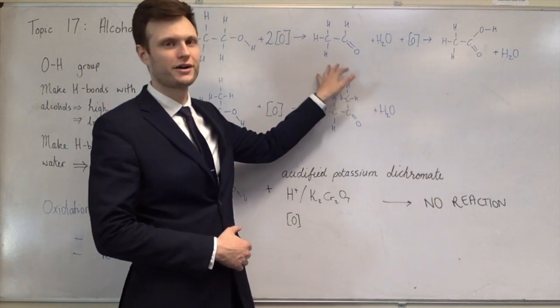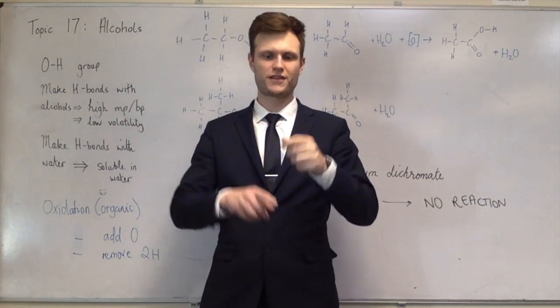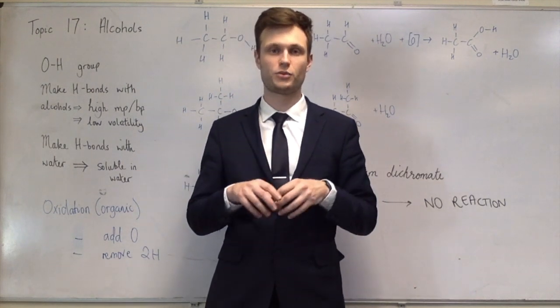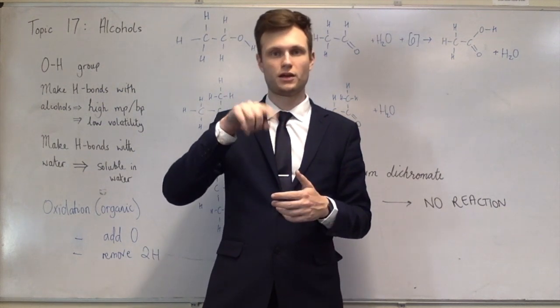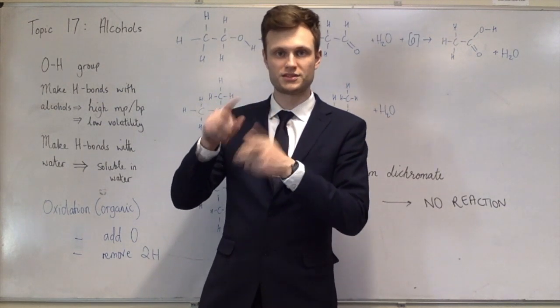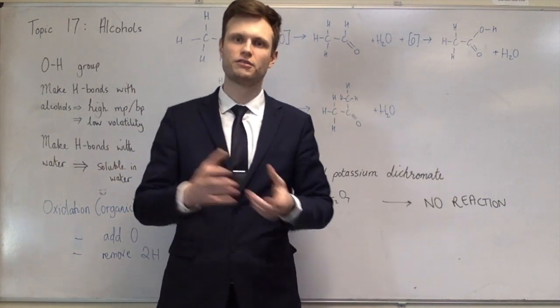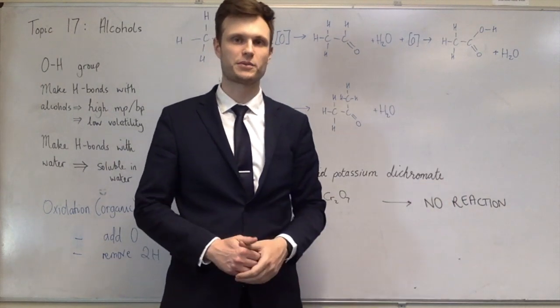To get the aldehyde specifically, you need to change your setup. So instead of having the condenser vertical, you set it up for distillation. And so when the aldehyde is made, it boils, it changes into a vapour, it goes into the condenser, condenses and then drips out of the end, thus separating the aldehyde from the reaction mixture before it has a chance to get oxidised further to become a carboxylic acid.